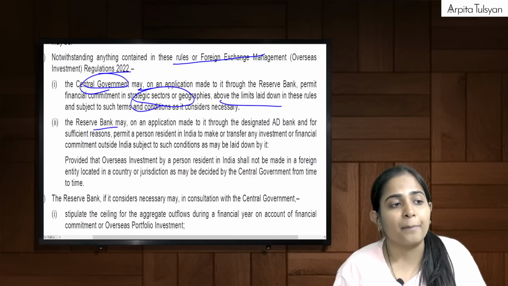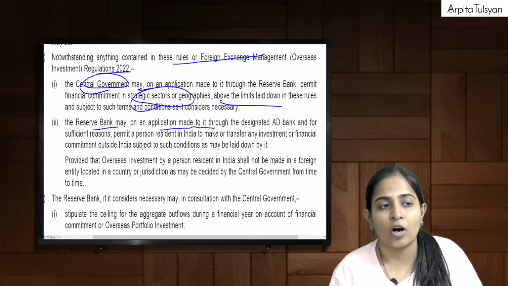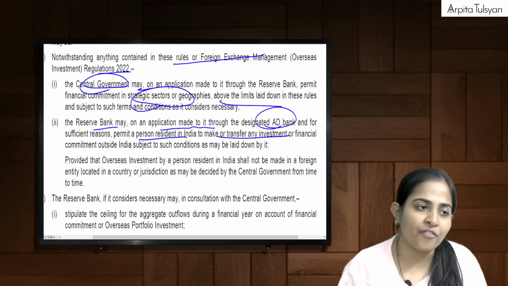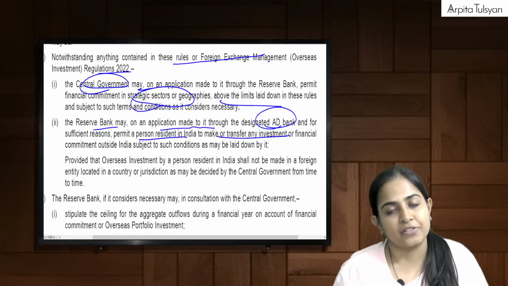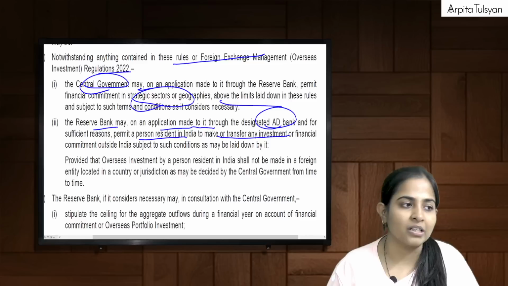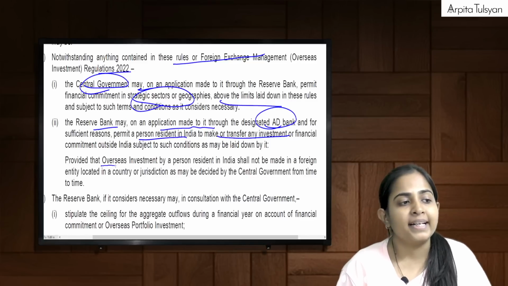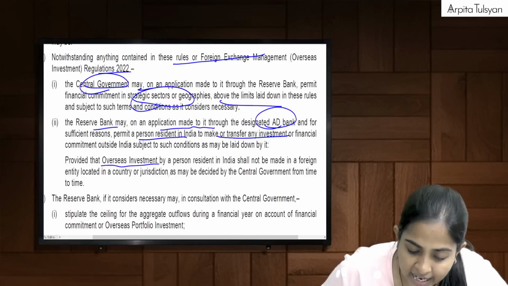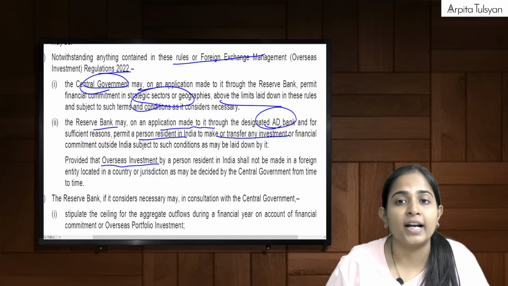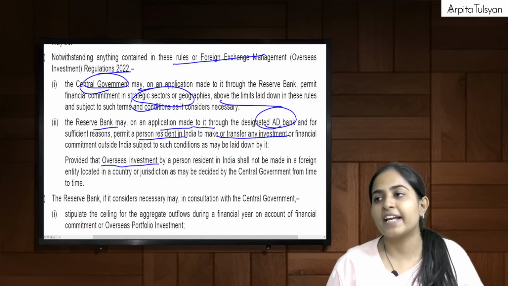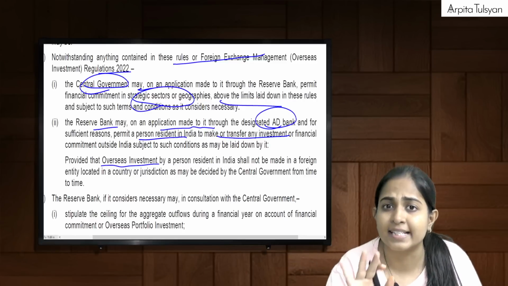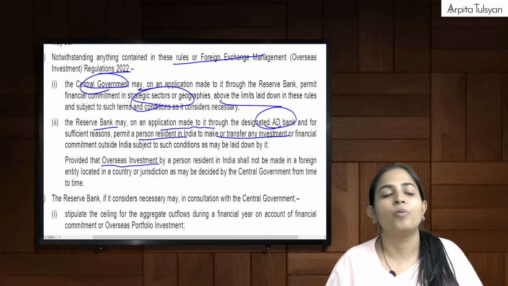And the Reserve Bank may, on application made to it through the authorized dealer bank, permit a PRI to make or transfer any investment or financial commitment. So if RBI is satisfied, then it will allow us to do the investment even beyond the limits. And provided that overseas investment made by a PRI shall not be made in a foreign entity in any country where the central government prohibits it. For example, if the central government says you cannot do investment in China, then we cannot do any overseas investment there.